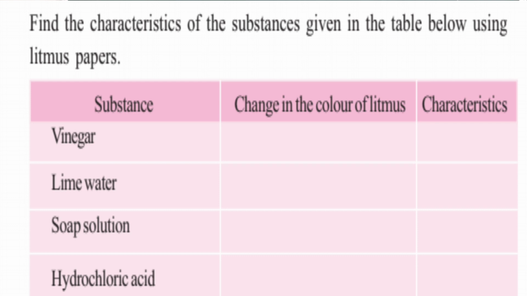Lime water, that is calcium hydroxide solution. So calcium hydroxide, I'll teach you later. Now you just write there, red litmus turns blue. Soap solution also, red litmus turns blue. Fourth, hydrochloric acid. Here the name itself suggests that it's an acid. So here you have to write blue litmus turns red.